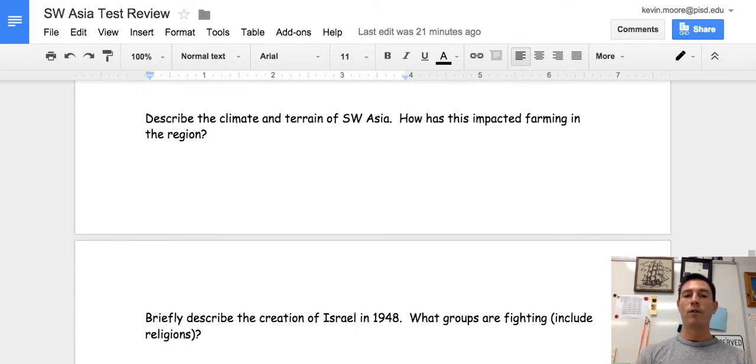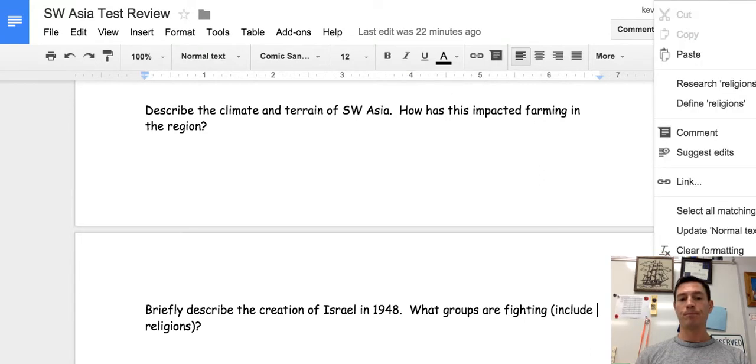The climate of Southwest Asia is mostly desert. It is very, very dry. There are parts around the Mediterranean Sea and the Caspian Sea and Iran which do get a little bit more rainfall, and you're going to have more farmland that is suitable to agriculture, but a lot of it is very dry and not suited to agriculture. There's one exception to this, and those are around our rivers. For example, the Fertile Crescent, which is in between the Tigris and Euphrates rivers in Iraq, is very well suited for agriculture because of the rivers being used for irrigation of farmland.